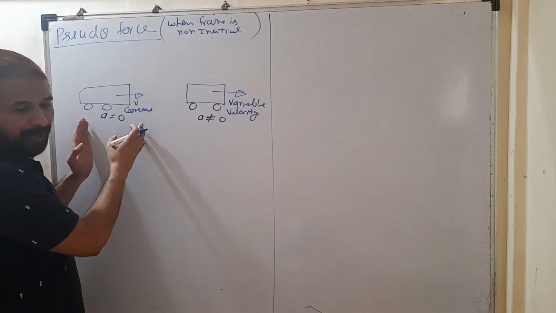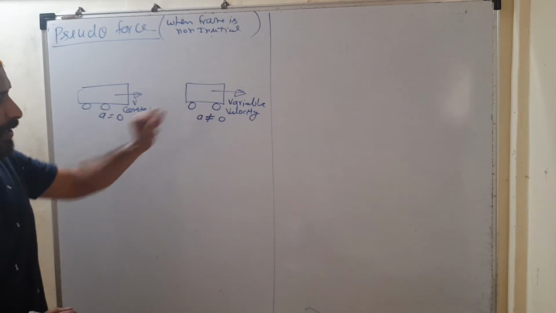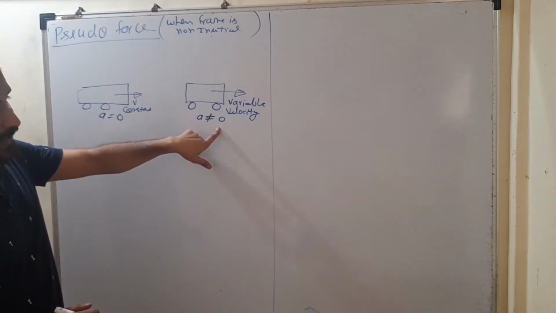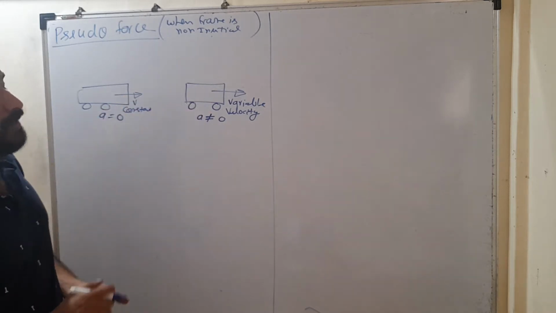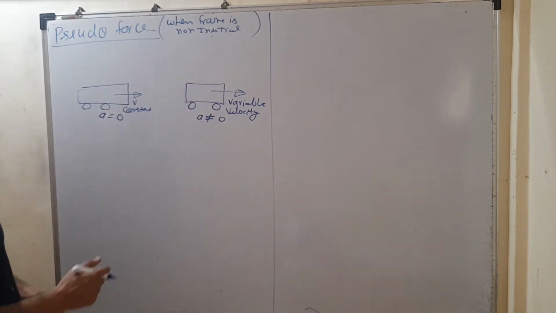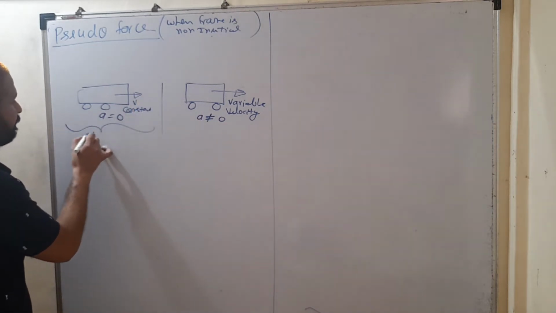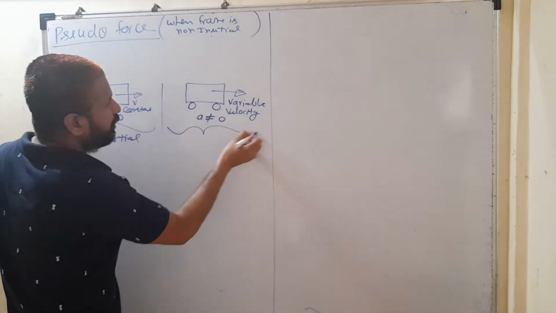Inertial frame is what? Frame which is at rest, or if a frame is moving with constant velocity. Non-inertial frame, which is accelerating, accelerating frame is called non-inertial. The frame whose velocity is variable, either its velocity increases or decreases. So that's the difference between inertial and non-inertial. Here it is inertial frame and this is non-inertial.